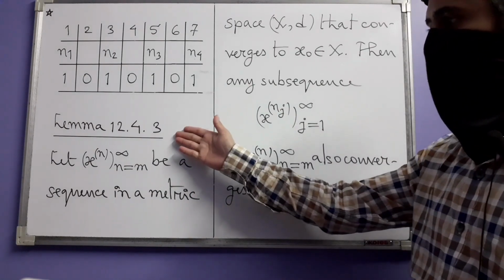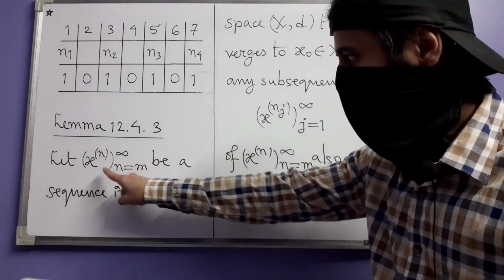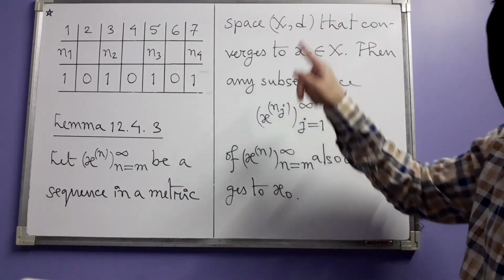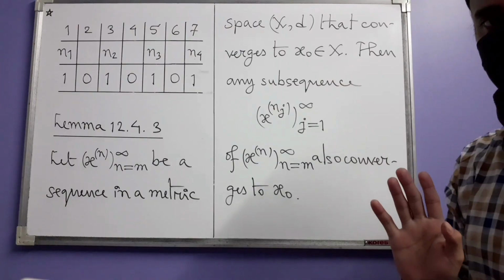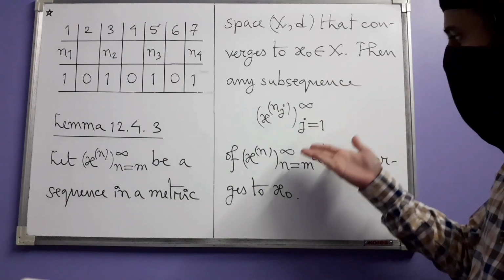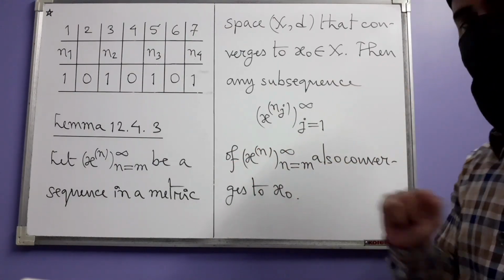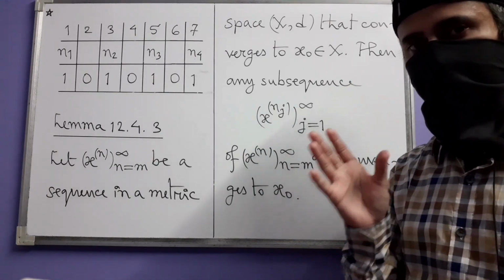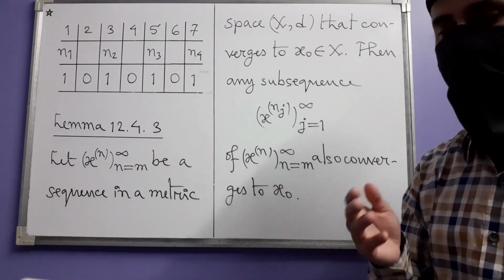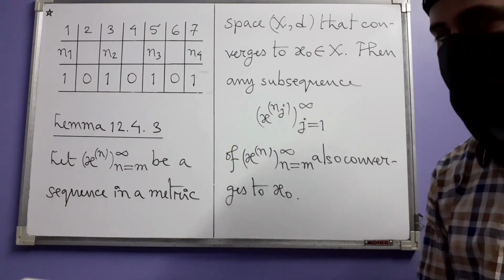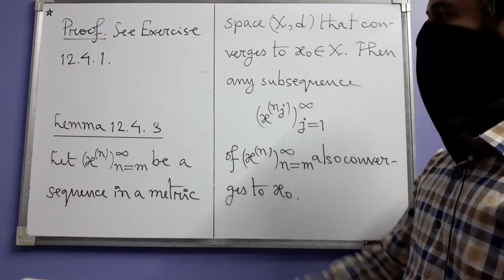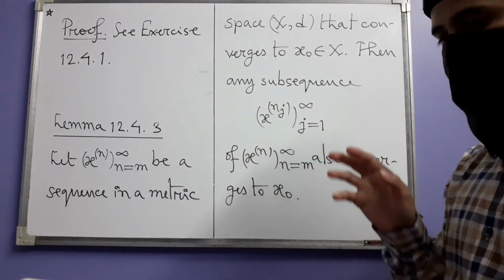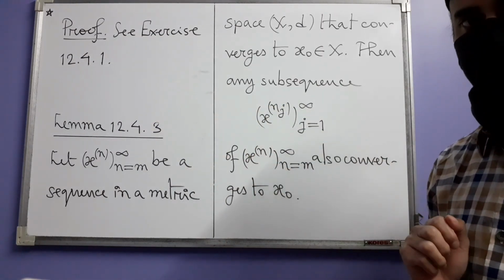And next we have lemma 12.4.3. Let x then be a sequence in any metric space (X, d) which converges to a point x naught of the space. Then any subsequence of this sequence also converges to x naught. And you can clearly see that this is the general version of a previous result that we saw and proved for sequences of real numbers. And for the proof, the author asks us to see the first exercise at the end of this section. So when we solve the exercises, there itself we will prove it.